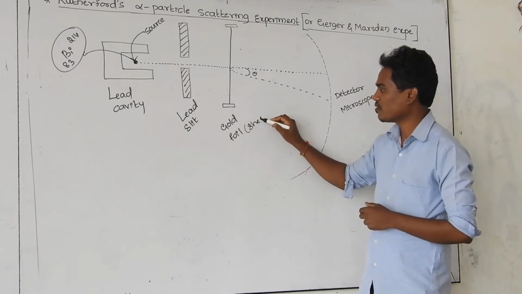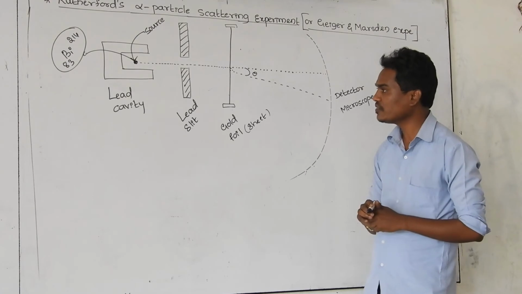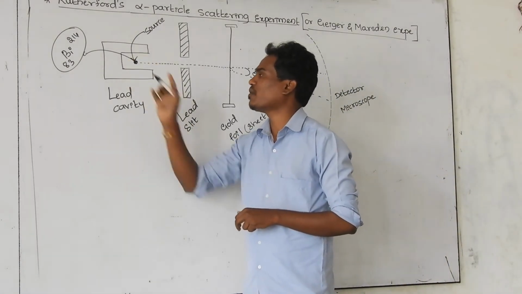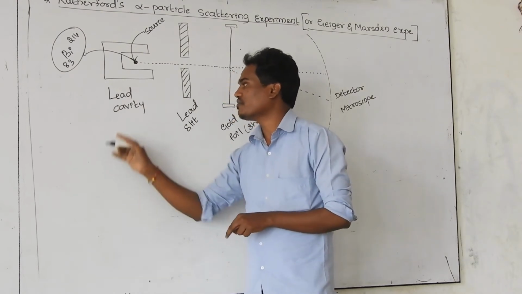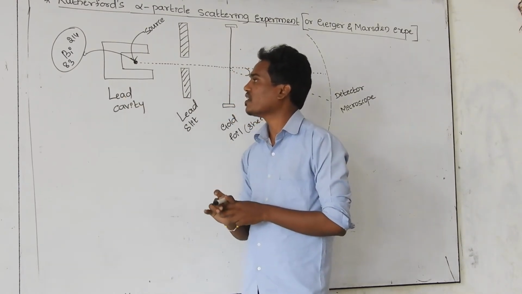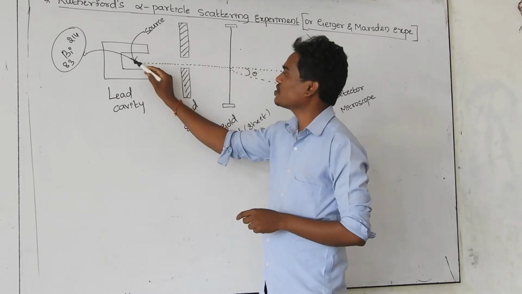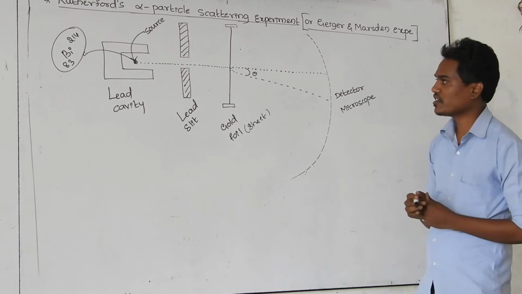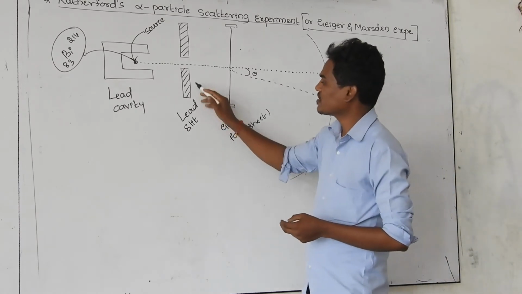Gold seed. What is the meaning of foil? That is a seed, a gold seed. That's why, in order to prevent the alpha particles from going in different directions, they use a lead cavity, and they use bismuth as the source, with atomic number 83 and mass number 212. And next, this is a lead slit.